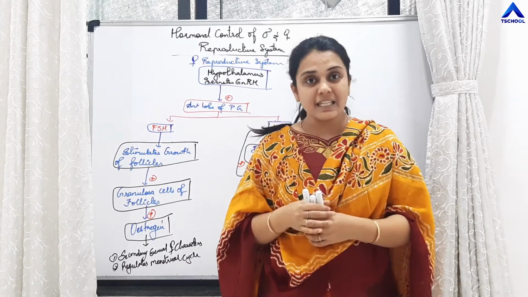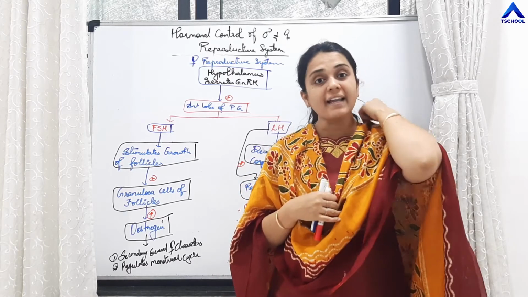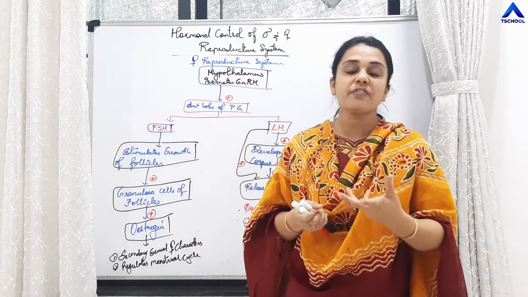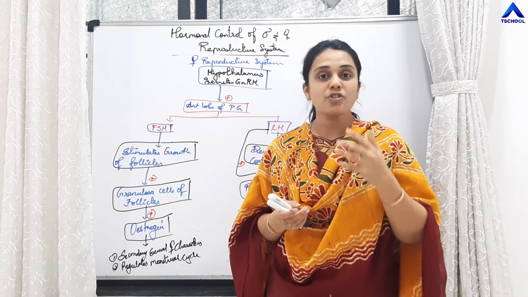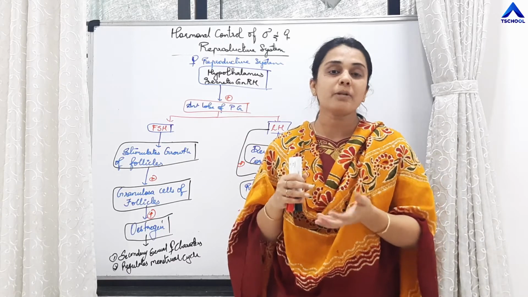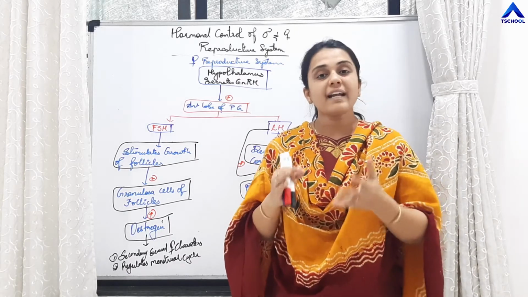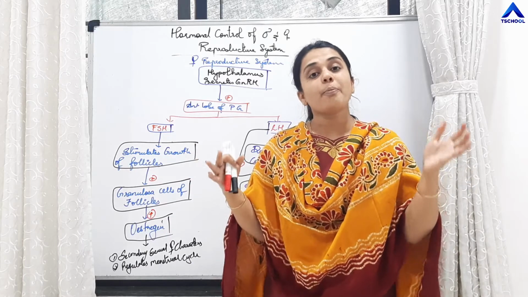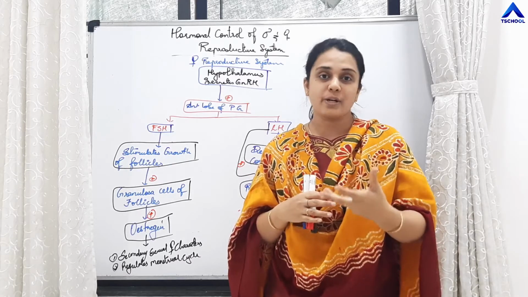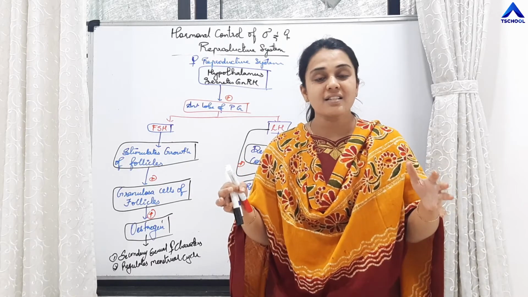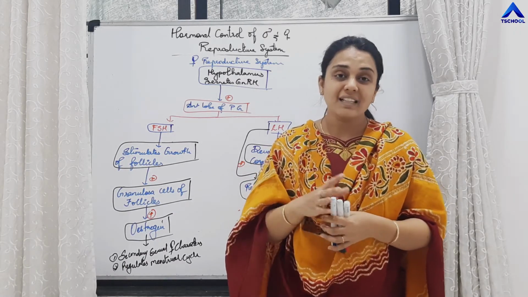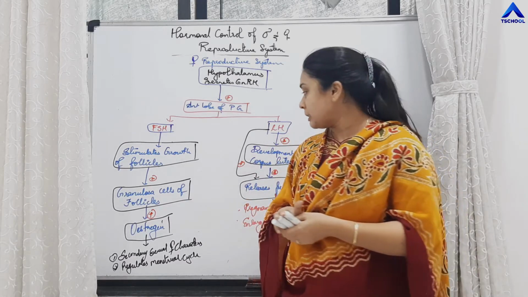Then pelvis. In females, the pelvis is broad and wide. And why is it broad and wide? When the female conceives and at the time of parturition, if there is not proper enlargement of uterus, then the baby will not be able to accommodate in the uterus. For that, the pelvis should be wide for proper accommodation of the developing fetus in the uterus and for the proper enlargement of the uterus. So widening of the pelvis is there. Then there is accumulation of fat in the thigh regions and in the buttock regions. These are the secondary female sexual characters.